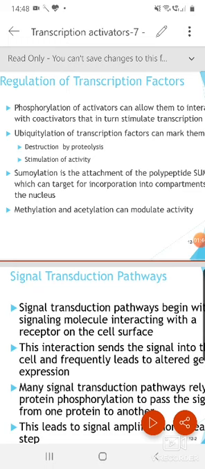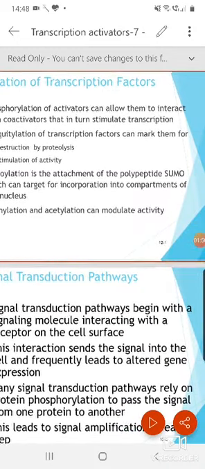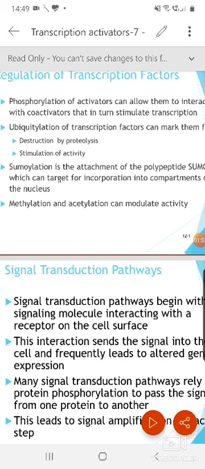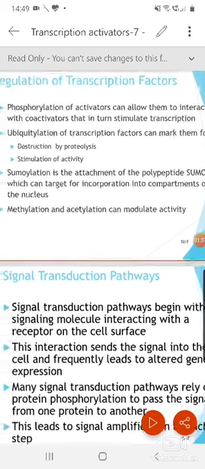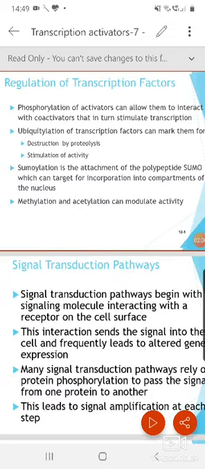There is another possibility called sumoylation, which is the attachment of the polypeptide SUMO, which can target the protein for incorporation into a compartment of the nucleus. SUMO attachment is a post-translational modification which changes the protein covalently and can direct where it goes. Localization may be to the cytoplasm or some other compartment inside the nucleus, or it can affect many other activities like apoptosis, protein stability, response to stress, and progression through the cell cycle.